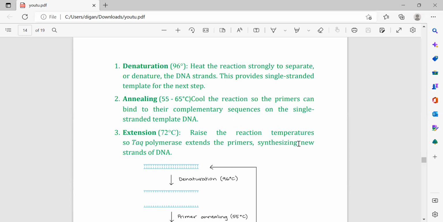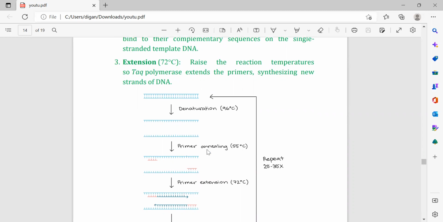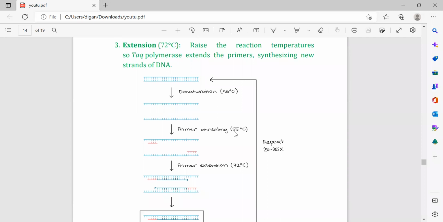synthesizing new DNA strands. So this is the diagram. Look, first this is the normal DNA strand. Denaturation means heat the DNA. Then both the strands are separated from each other. Next, primer annealing at 55 degrees centigrade. Here what happened?